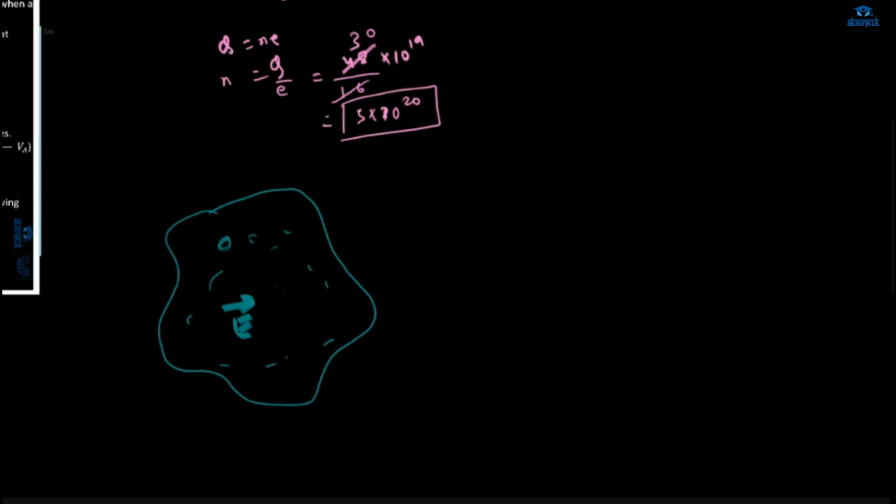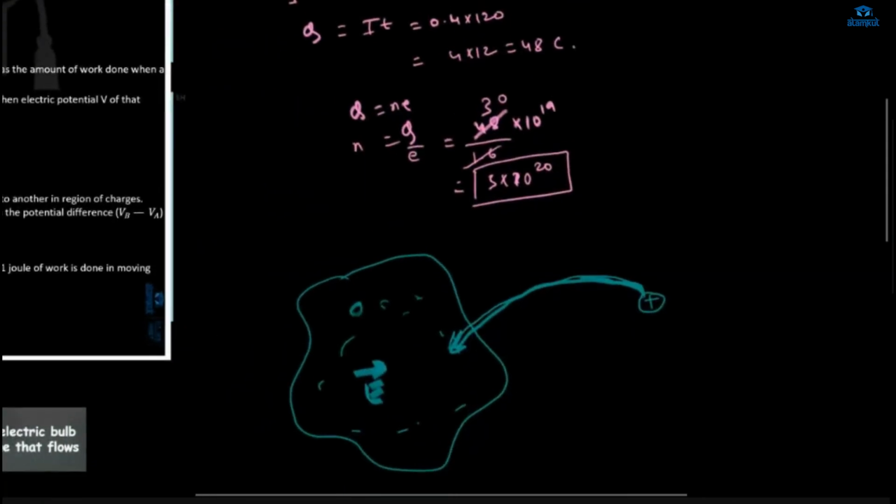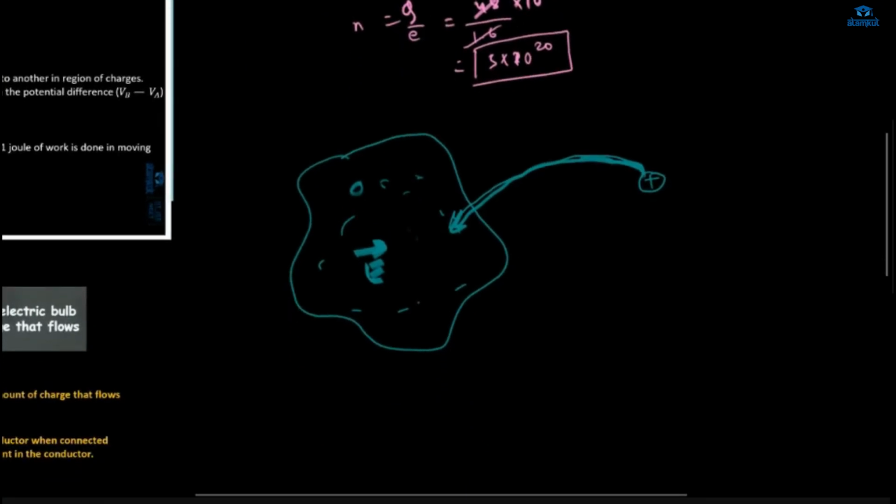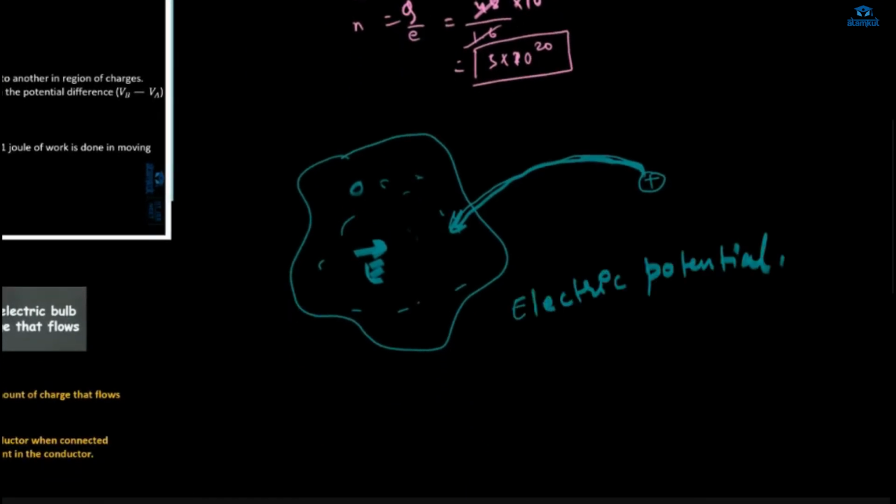So now we'll say, in moving a unit positive charge from infinity to that point, to the point inside the electric field, the work that is done in bringing a unit positive charge from infinity to that point in the electric field is called electric potential.